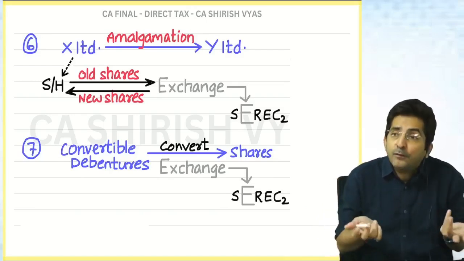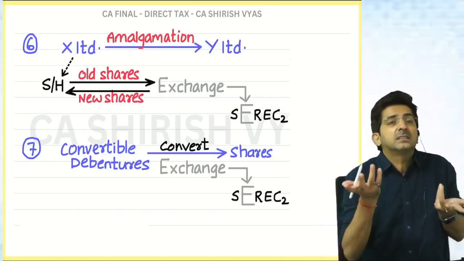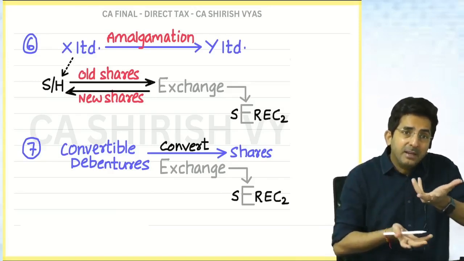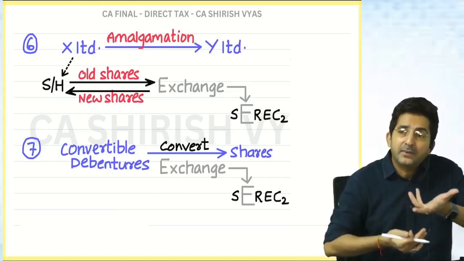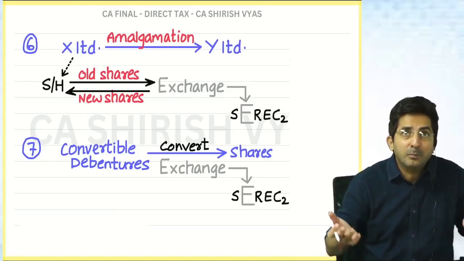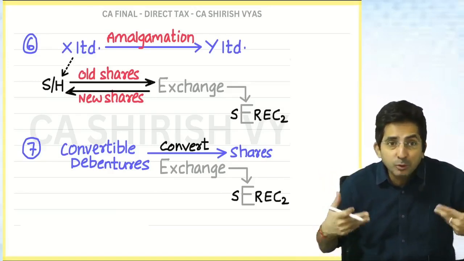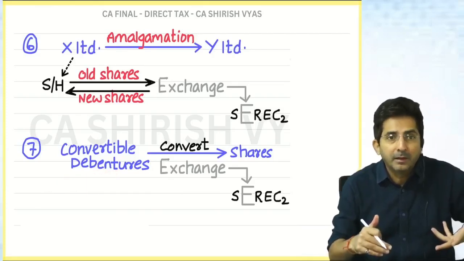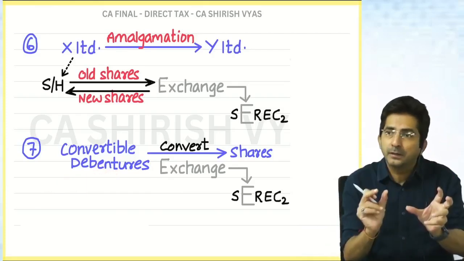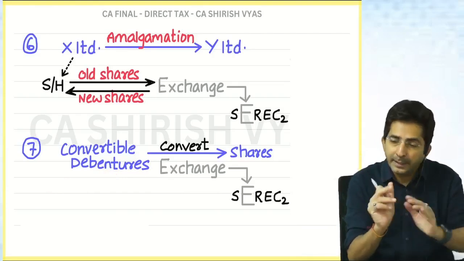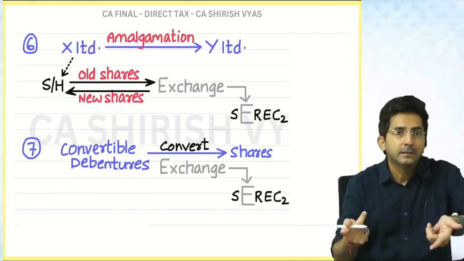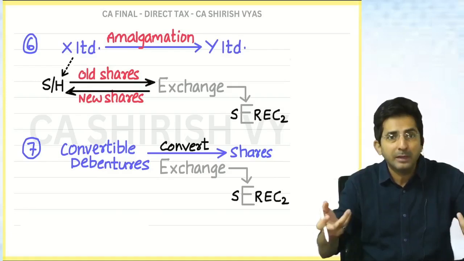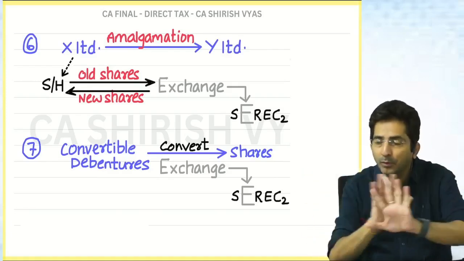The nature of a convertible debenture is such that after some years it automatically gets converted into shares. It was not my planned thing, it naturally happened. So that's why no capital gains.